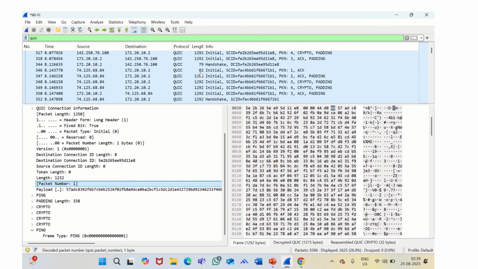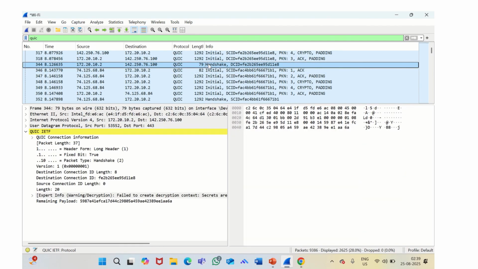Talking about the Handshake packet right here, these complete the TLS 1.3 negotiation that started in the Initial packet. At this stage, both sides agree on encryption keys and establish a secure connection. Unlike TCP, where the handshake and TLS happen in separate layers, QUIC integrates them directly into its transport layer, making the setup faster and more efficient.